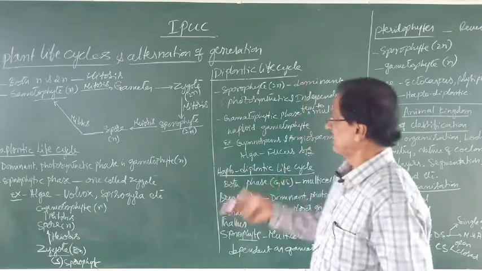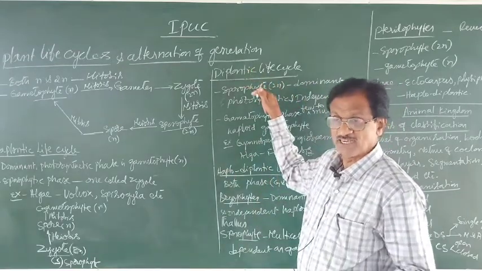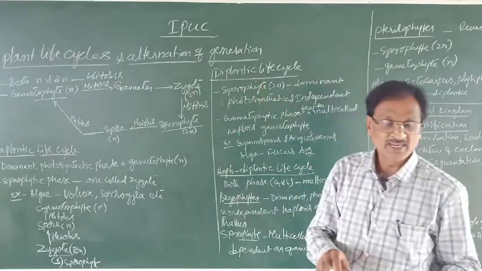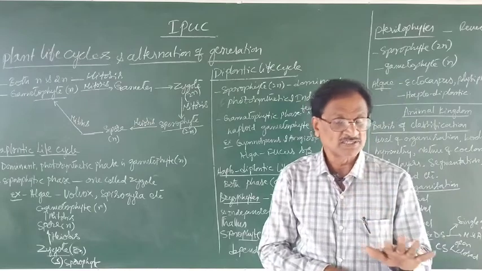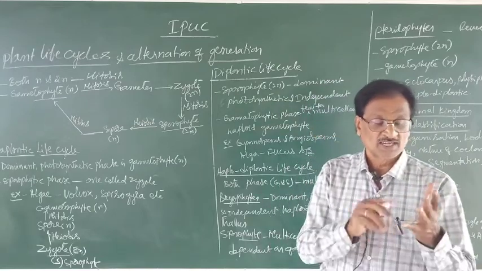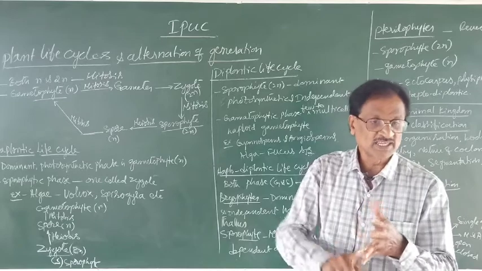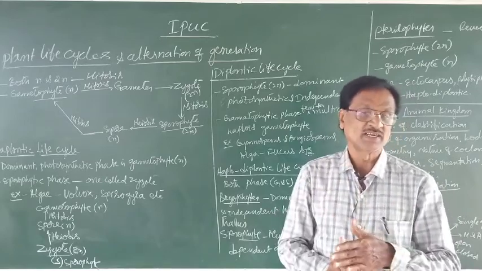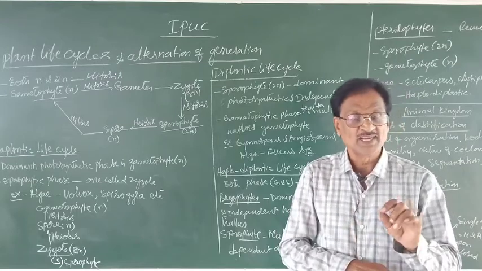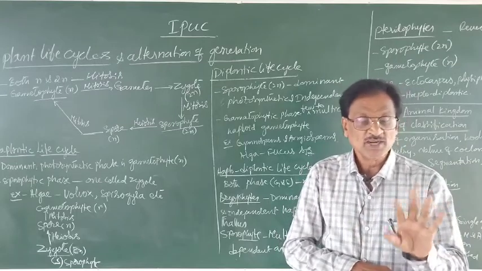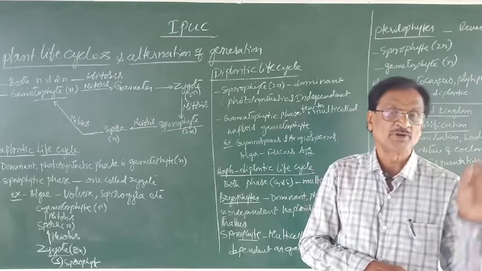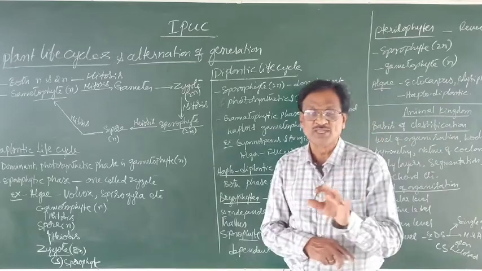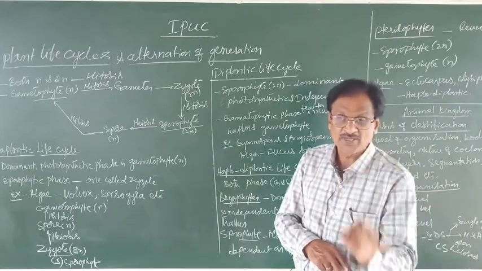Thereby, the life cycle can be referred to as diplontic life cycle, wherein the sporophytic generation or sporophytic phase is dominant, photosynthetic and independent, whereas the gametophytic one is represented by only a few-celled to multicelled haploid gametophyte. That too particularly confined only to the sexual part of the plant.